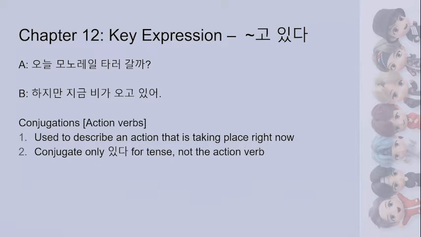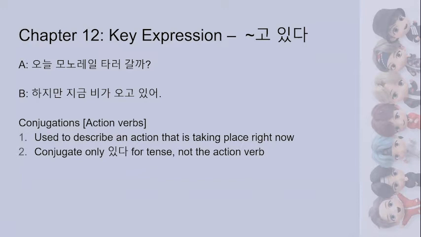And please note that when you conjugate this, you are not conjugating the action verb. You are only conjugating 있다 for tense. So when you do past tense or present tense or whatever, you're only doing that in 있다. You're not doing that in the action verb itself. So the way you conjugate this is really simple. You just take off the 다 from dictionary form and then add 고 to your verb stem and then 있다, and then you conjugate the 있다.